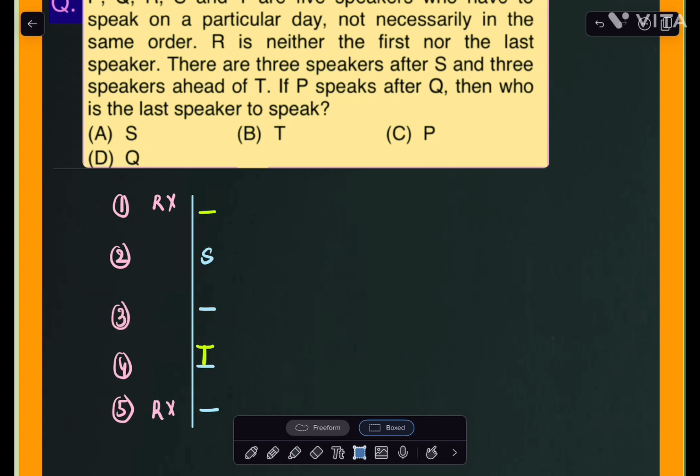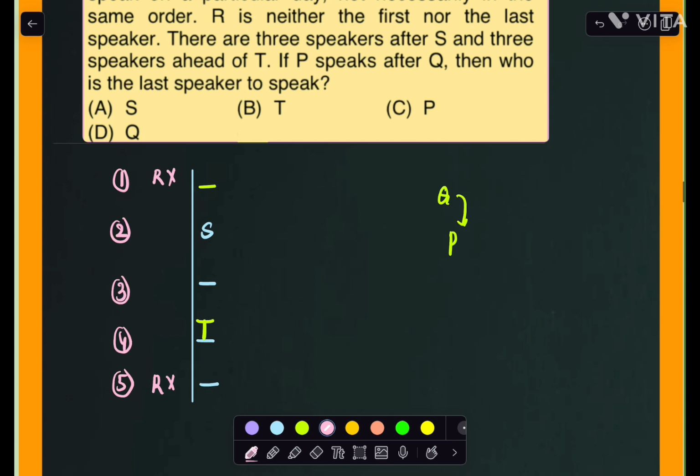Next, P speaks after Q given, after means anywhere, right? So P speaks after Q, definitely after Q anywhere. Next, who is the last speaker to speak? So I need to fill Q. If I fill Q in the third place, what will happen? Then P I need to fill here, then R we can't place it. So this is not the correct arrangement. Now definitely Q I need to place in the first place.